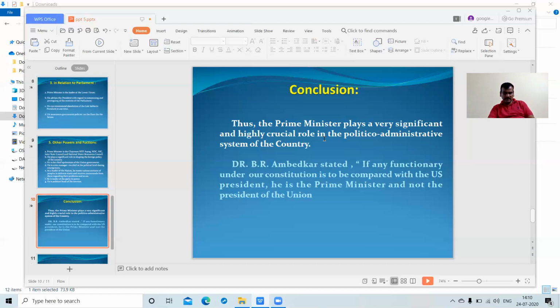So, the role of the Prime Minister: the Ministry of Personnel, Public Grievances and Pensions is under the control of the Prime Minister, and the Cabinet Secretariat is also under the control of the Prime Minister. All appointments of the cabinet committees are under the control of the Prime Minister only, and the Cabinet Committee on Security is also headed by the Prime Minister. Next, the Department of Atomic Energy, Space, and other systems are also now under his control.